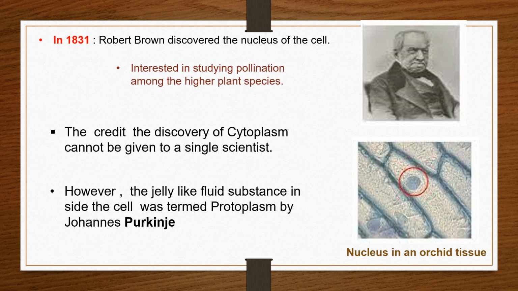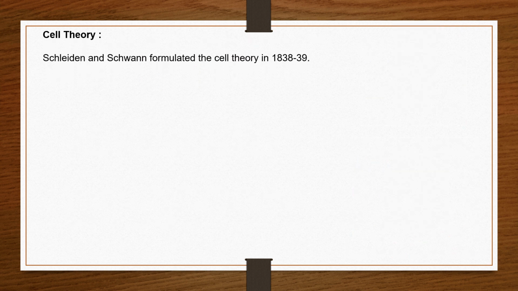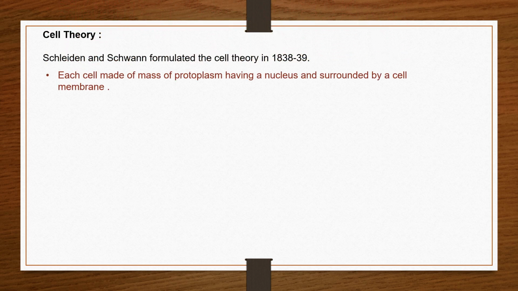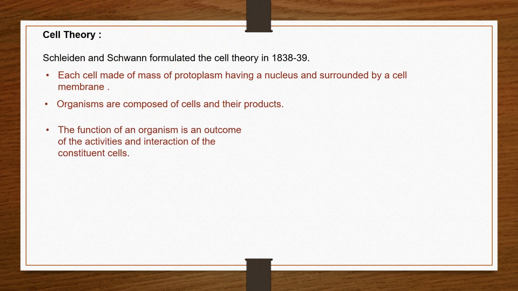With all these discoveries and studies going on, around 1838-39, two scientists, namely Schleiden and Schwann, formulated the cell theory. The cell theory states that each cell is made up of a mass of protoplasm which has a nucleus, and it is bounded by a cell membrane. All organisms are composed of cells and their products. And the function of an organism is an outcome of the activities and interaction of its constituent cells.